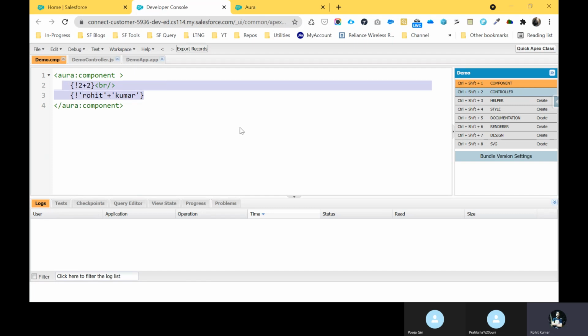So how to perform this expression under the LWC? That is my question. There is one concept in LWC that is called getter. With the help of getter or setter, there are two methods in any technology like .NET, PHP, and Java. We can get the value, we can set the value. I'm talking right now about the getter method.